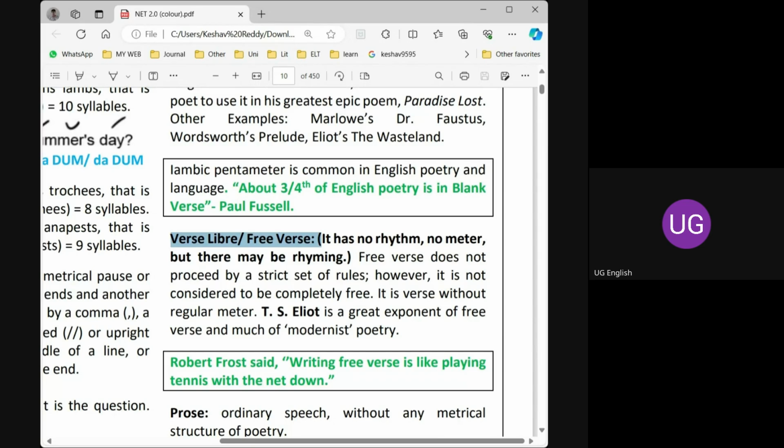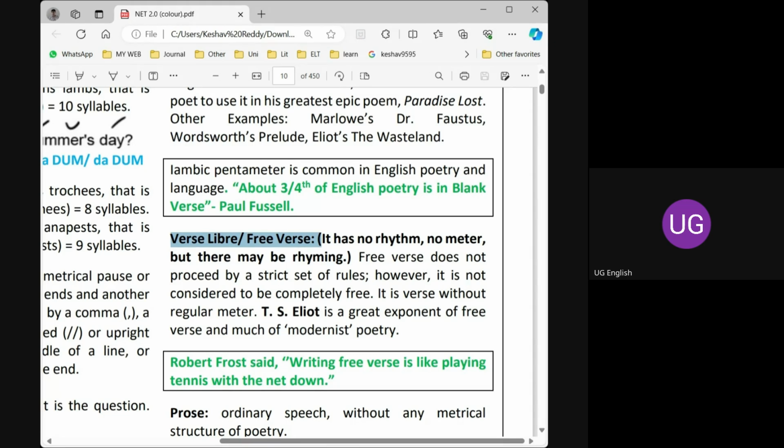There is a very famous quote by Robert Frost: writing free verse is like playing tennis without a net. That means there are no restrictions. We need not send the ball to the other court over a certain height.